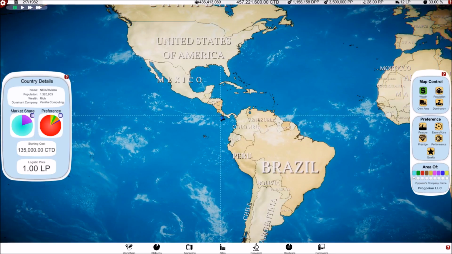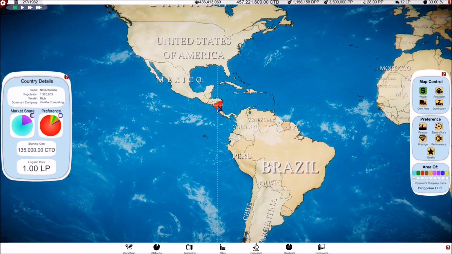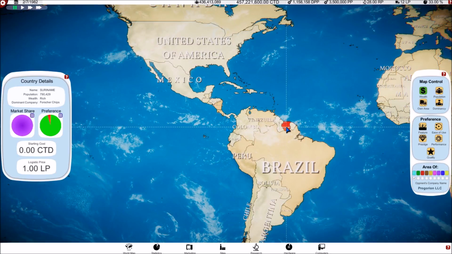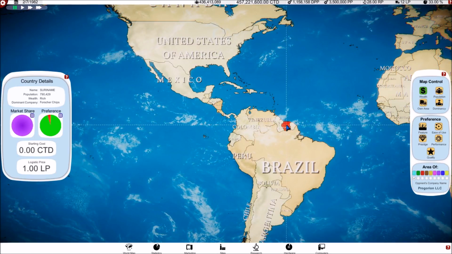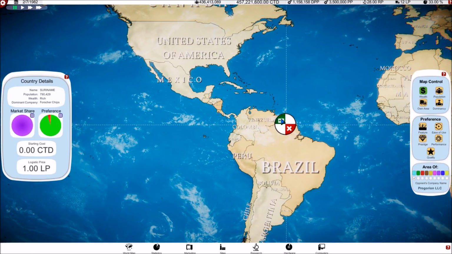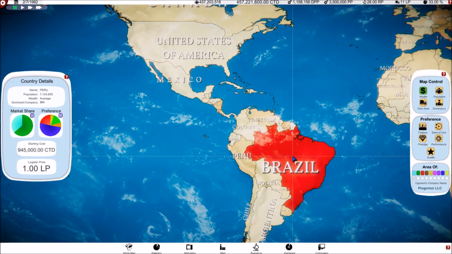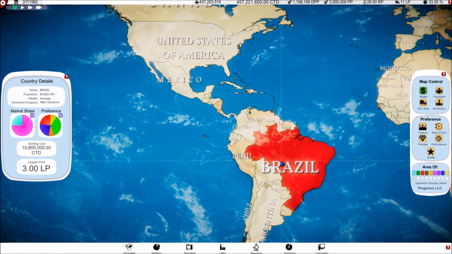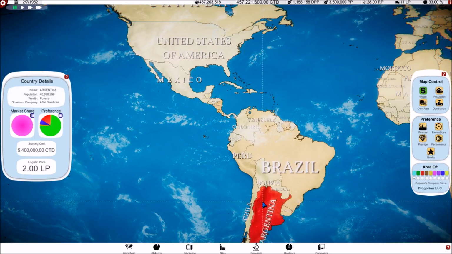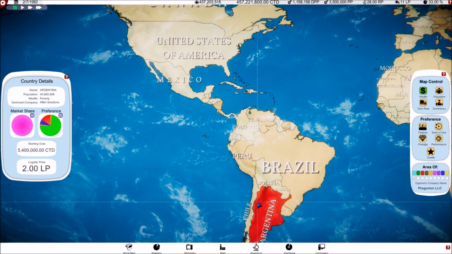Any of these rich Central American countries we are not a part of. Suriname, we're not into Suriname. Brazil, we should be in Brazil. Yeah, that was one of our first countries that we got into.